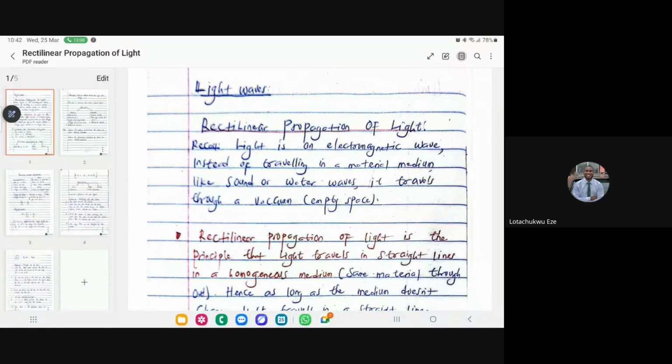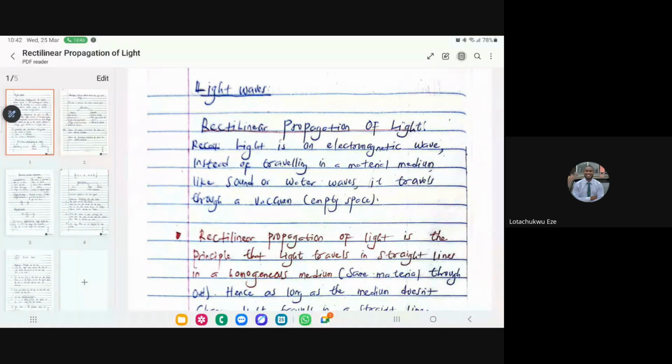In the last class, we established that light is an electromagnetic wave, in the sense that it travels through a vacuum. It doesn't require a material medium for transportation. Sound and water waves travel through a medium, but light waves, X-rays, radio waves and the rest of them travel through a vacuum, and that is why they are regarded as electromagnetic waves.